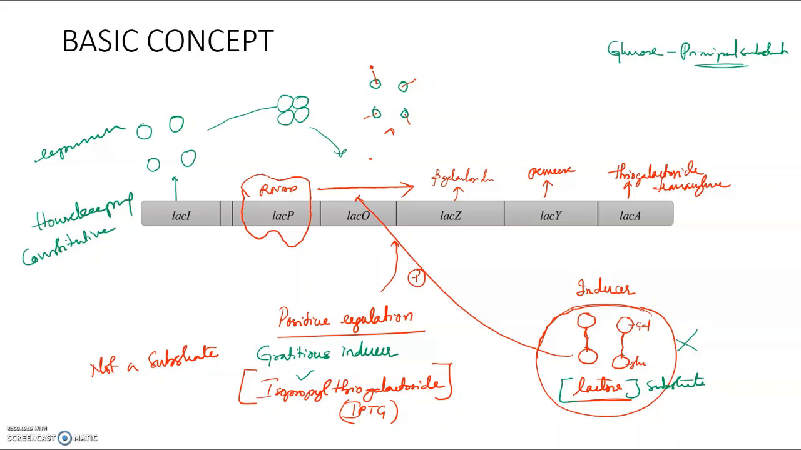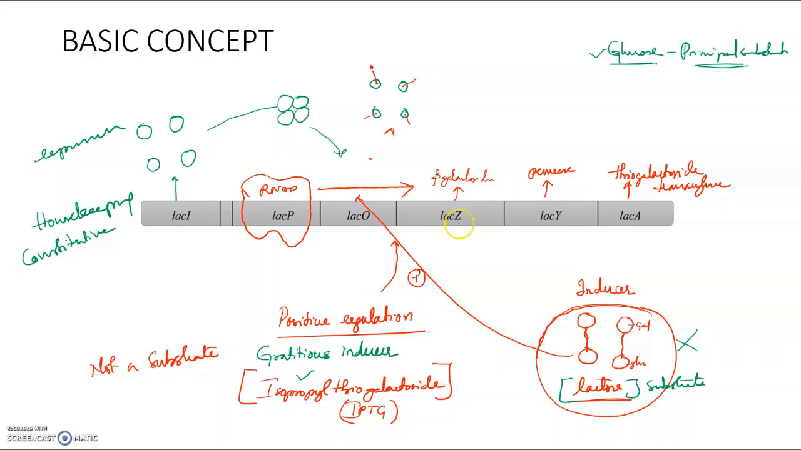Arey bhai, if biryani is there, why will anyone eat dal chawal? Correct. So glucose is the biryani for the bacterial cell. Whenever glucose is present, the first preference for the bacterial cell will be glucose. It will not take lactose. This presence of glucose will negatively inhibit this operon. Now we will see how that happens. Basic concept, is it understood?